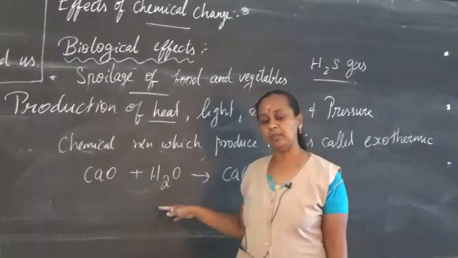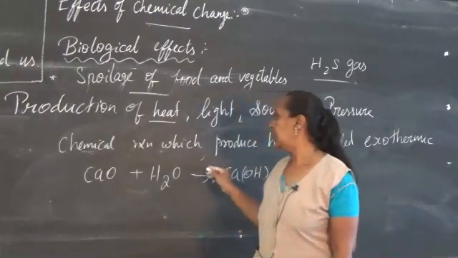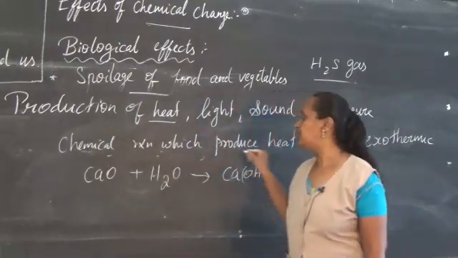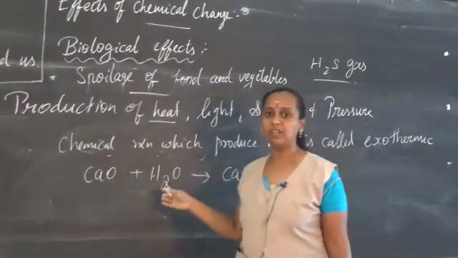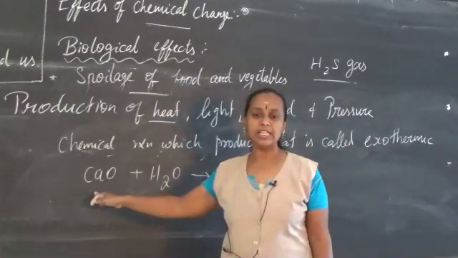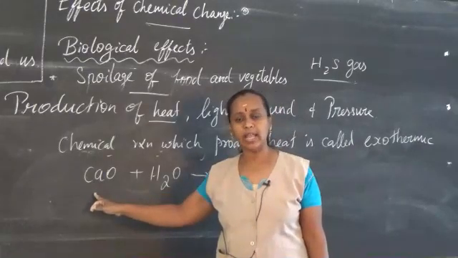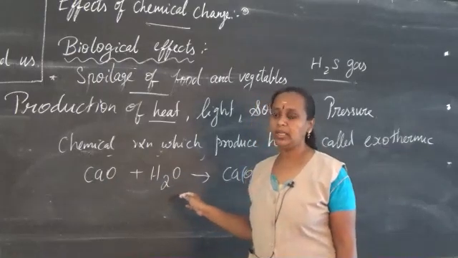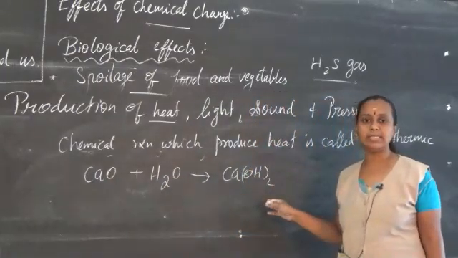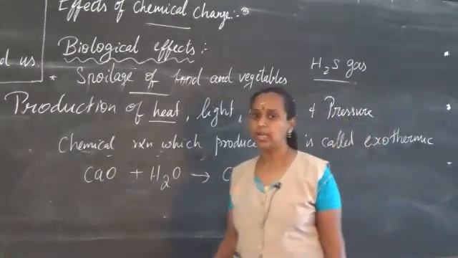This is the effect of chemical reaction. And I can give the example: the chemical reaction which produces heat is called an exothermic reaction. The example I have given is quicklime. Calcium oxide is generally called quicklime. When it reacts with water, it gives calcium hydroxide, called slaked lime, which is used for whitewashing.